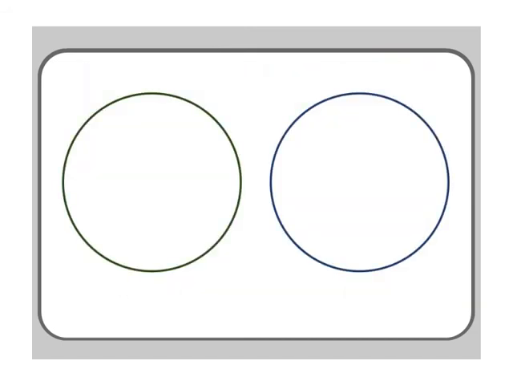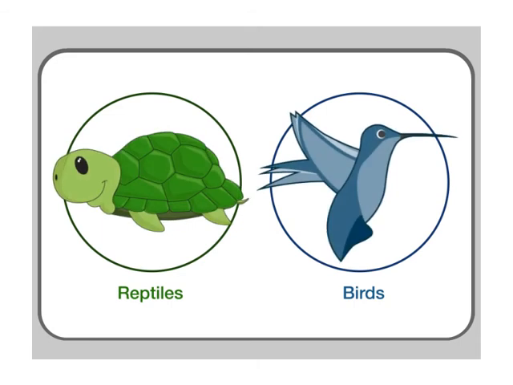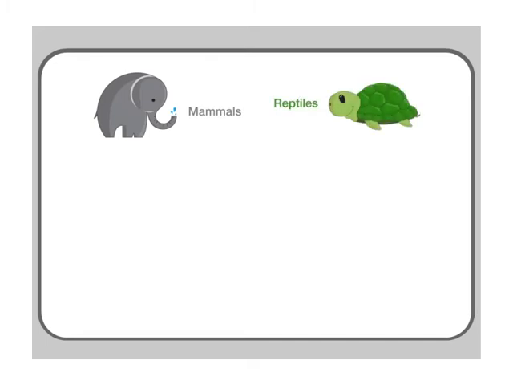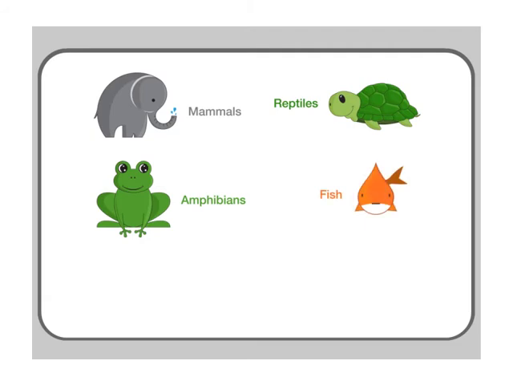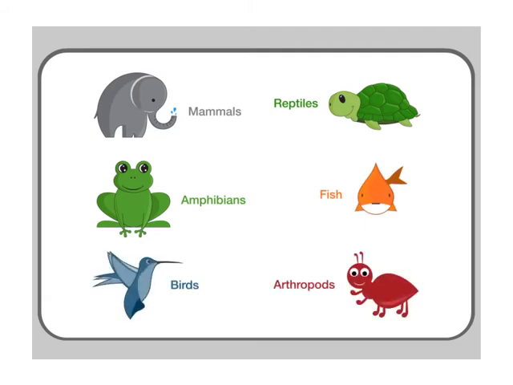Each biome holds different classes of animals. An animal class is made of a group of animals that are alike in many important ways. Scientists group animals together in classes so that it is easier to study them. The main groups of animal classification are mammals, reptiles, amphibians, fish, birds, and arthropods.